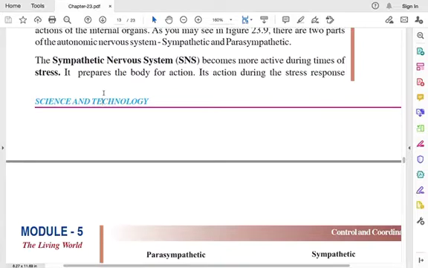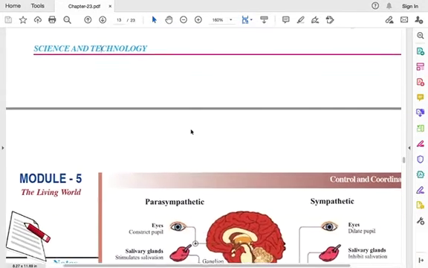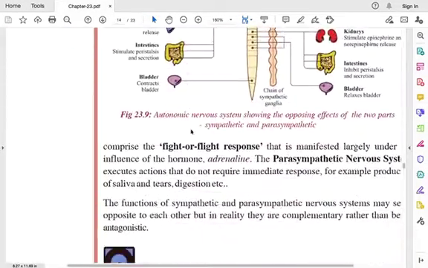So the sympathetic nervous system becomes more active in times of stress and it prepares the body for action. Its action during the stress response is called fight or flight response. You might have heard this before, but fight or flight response is basically a stressful situation.